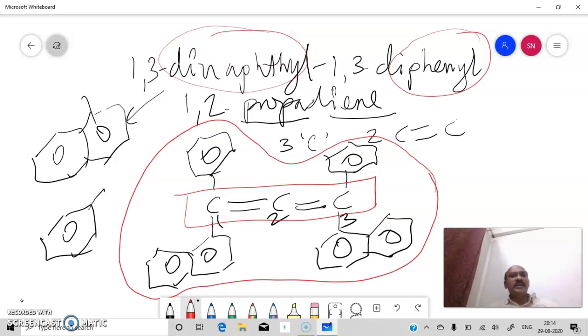So before I end this lecture, this video, I would like to summarize what you have to remember for naming and drawing of cumulenes. First, you have to remember how cumulenes look. Cumulenes are compounds containing consecutive carbon double bonds. If two carbon double bonds are there in cumulative manner, compounds are called allenes.